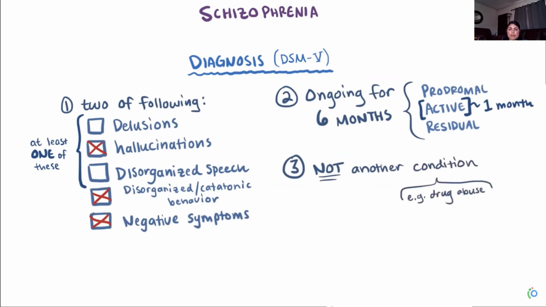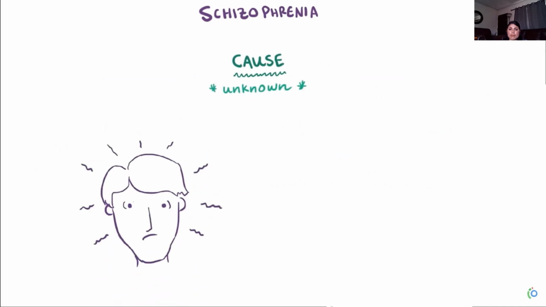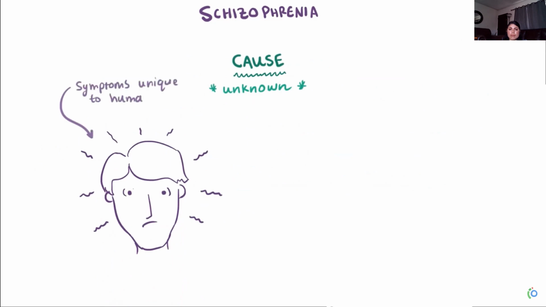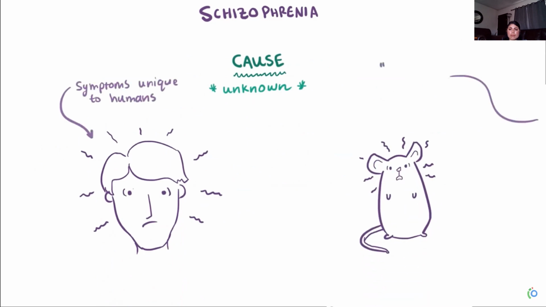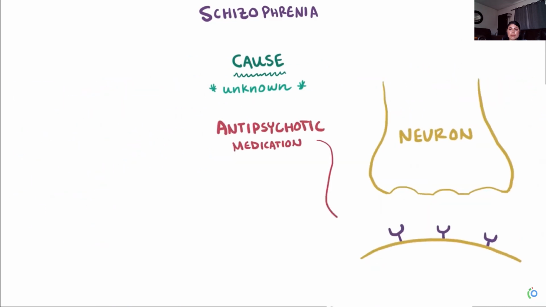Now that we've diagnosed it, why does it even happen in the first place? What causes schizophrenia? Well, we don't really know, since it seems like the signs and symptoms of schizophrenia are pretty unique to humans, or at least they're hard to imagine or notice in animal models like mice or rats. One clue is that the majority of antipsychotic medication that improves schizophrenia symptoms block the dopamine receptor D2, which reduces dopamine levels in neurons.